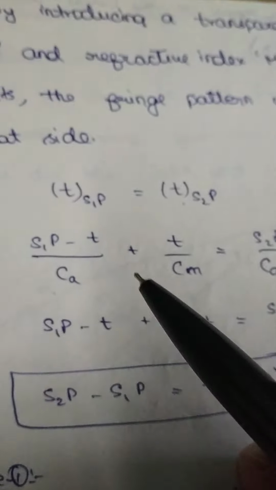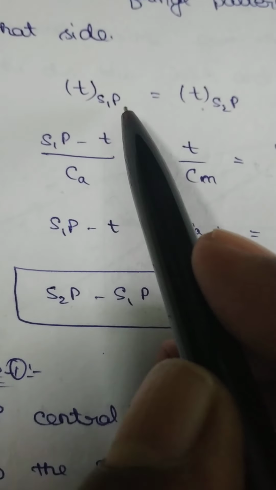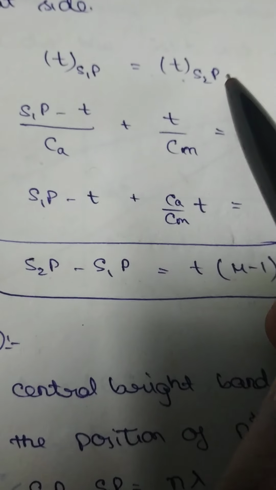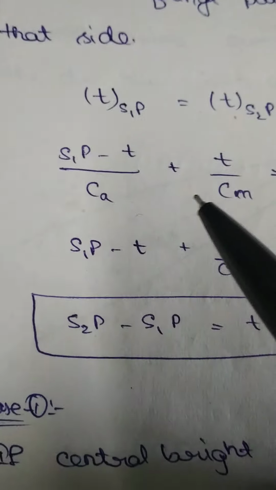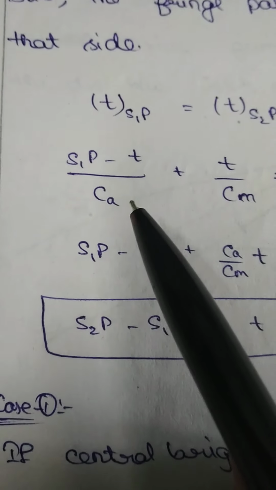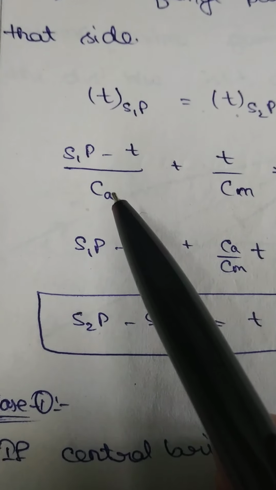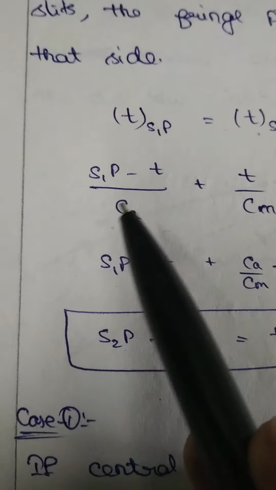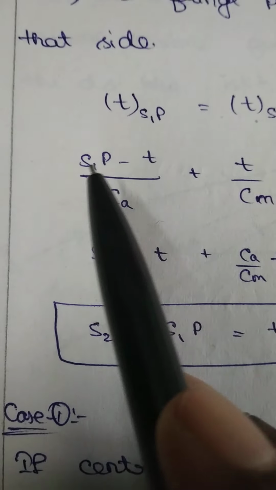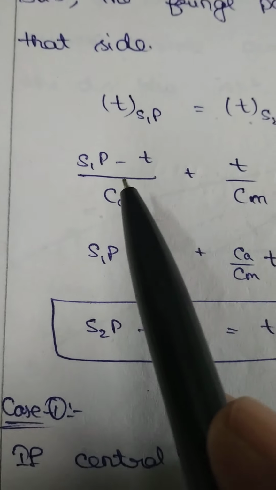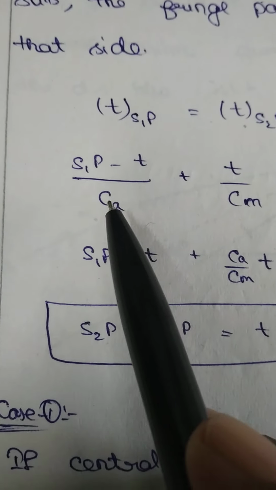Let the two rays reach the point P, so that the time taken by the light to travel from S1 to P is equal to the time taken to travel from S2 to P. From S1 to P, time taken is equal to displacement by velocity. In the air medium, the distance travelled by the light is S1P minus t, so the time is (S1P minus t) by velocity of light in air, which is Ca.